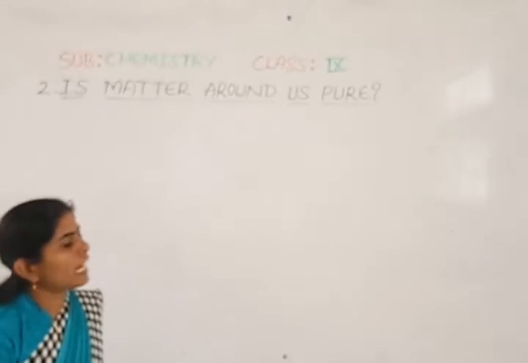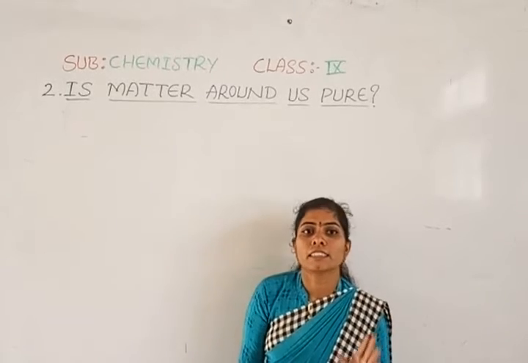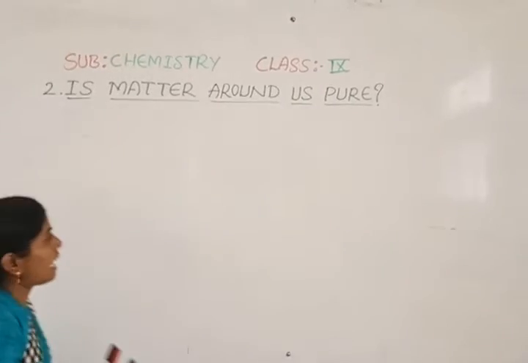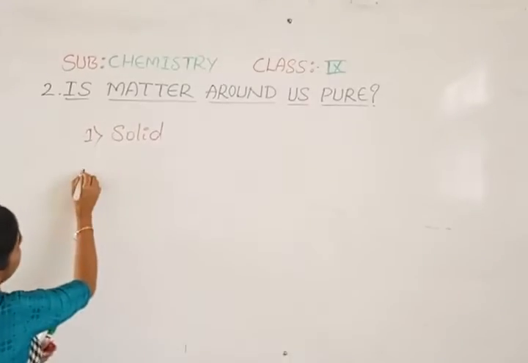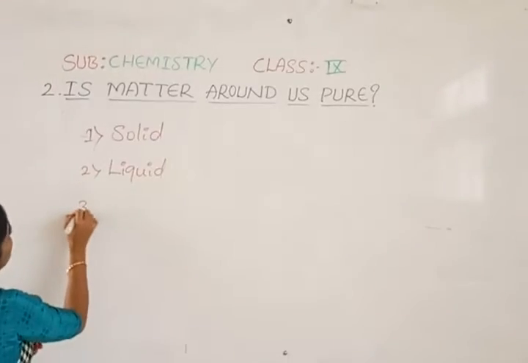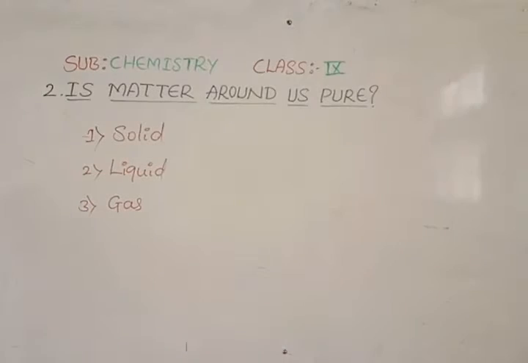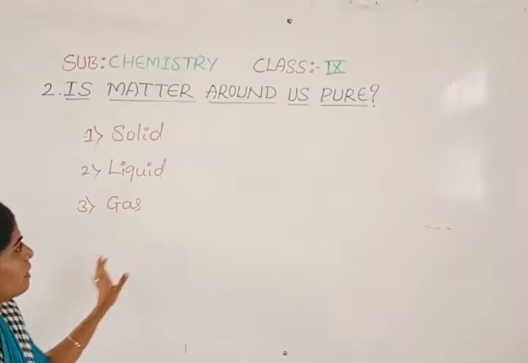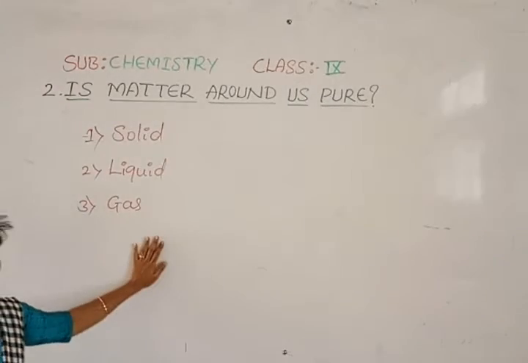So whatever you can see will be available in three forms of matter. Which are those states of matter? One is solid, the second one is liquid, and the third one is gas. These are the three forms of matter, and everything around us is matter, available in these three forms.